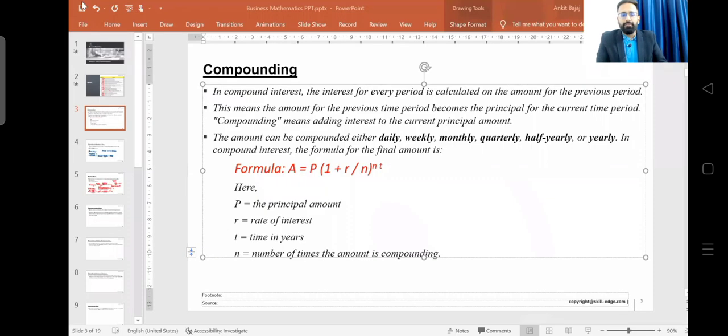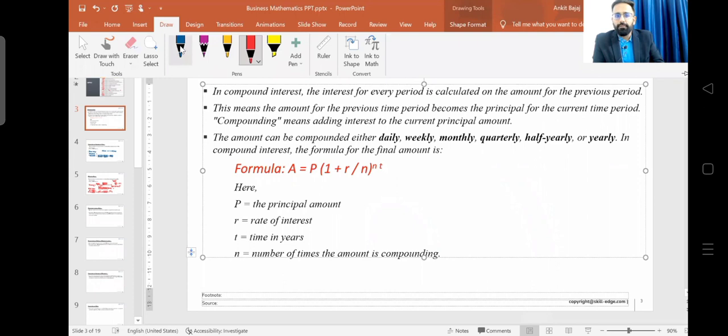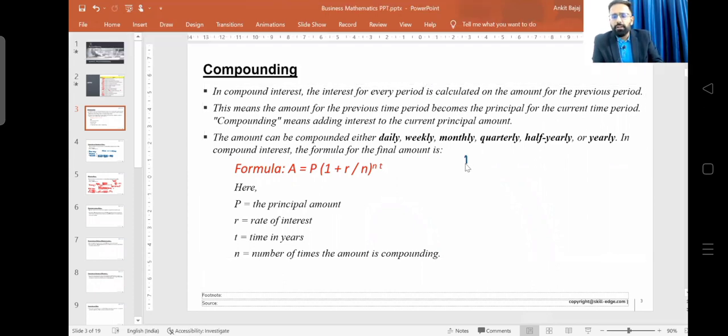So you know that whenever you borrow a loan, and the term is simple interest, if you are agreeing to simple interest, let's suppose you have borrowed 10 crore rupees, right? And the bank is saying they will be charging 10% interest. That is simple interest, right? In your agreement, it is mentioned they will be charging simple interest. So what will the bank be doing here? The bank will be charging 1 crore rupees from you every year, right?